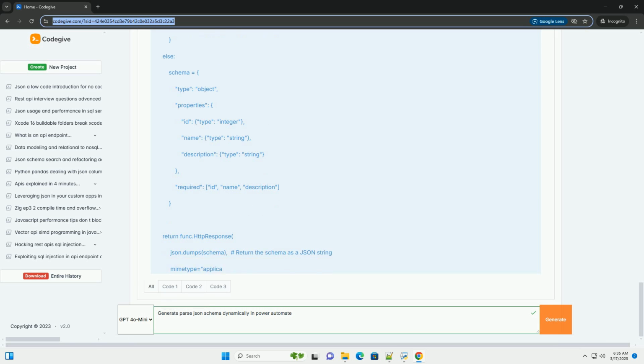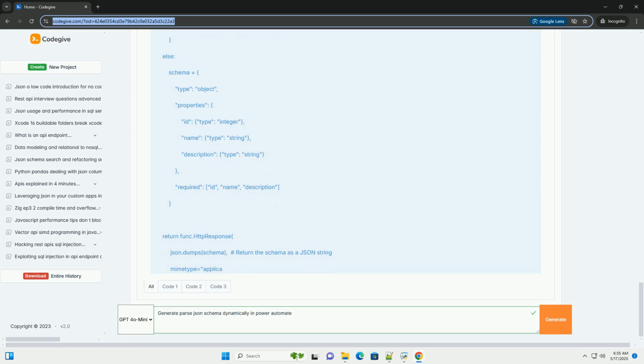2. Azure Function Code, Python example. Explanation of Python code: Import libraries: json for working with JSON, logging for logging. Main function: this is the entry point for the Azure function. It takes an HTTP request object as input and returns an HTTP response. Get JSON payload: req.get_json attempts to parse the request body as JSON. Error handling is included in case the request body is not valid JSON.